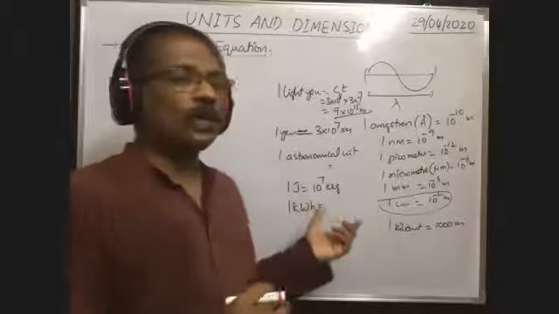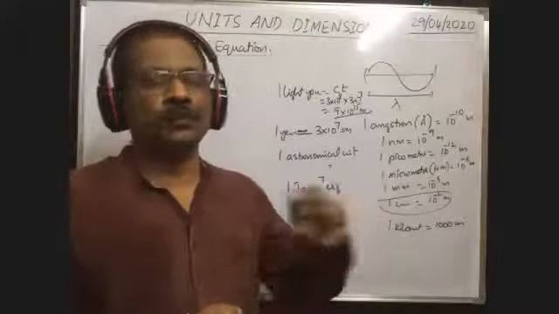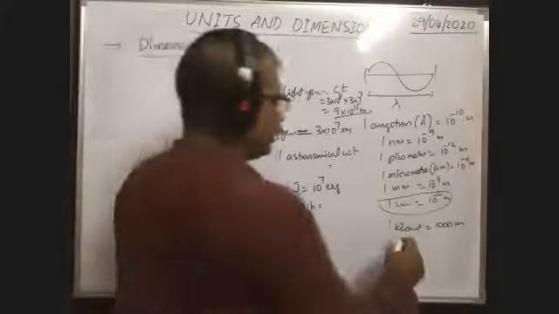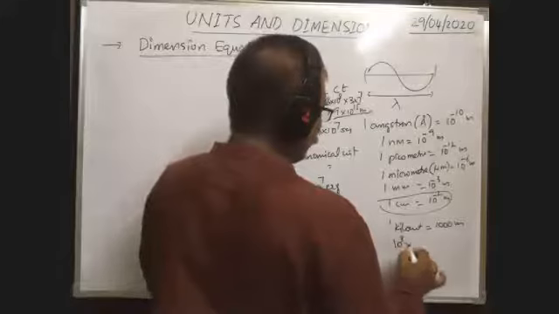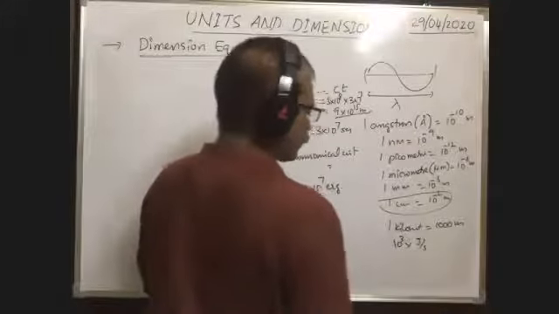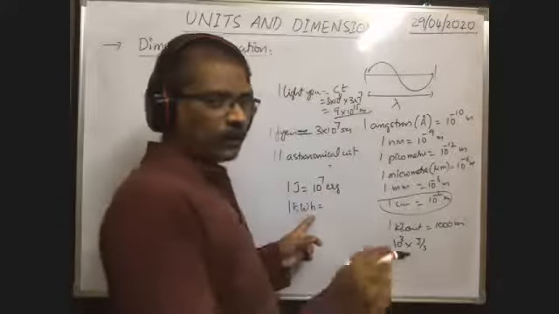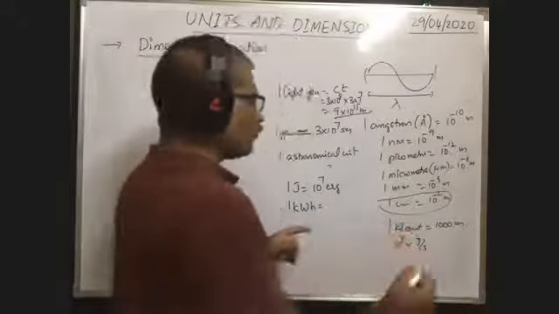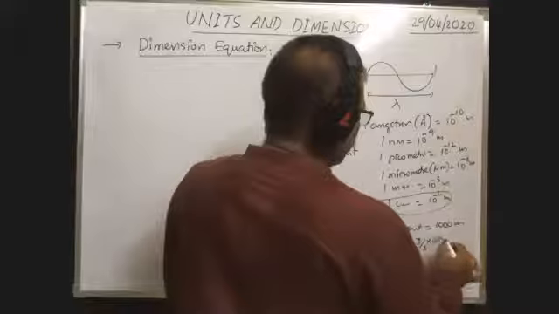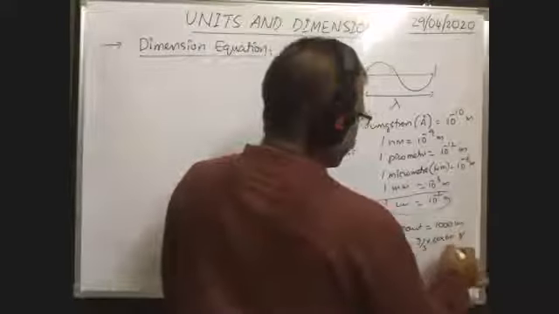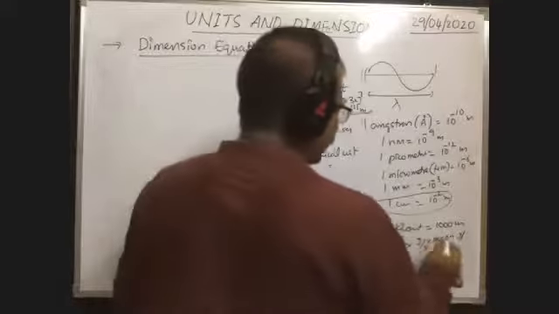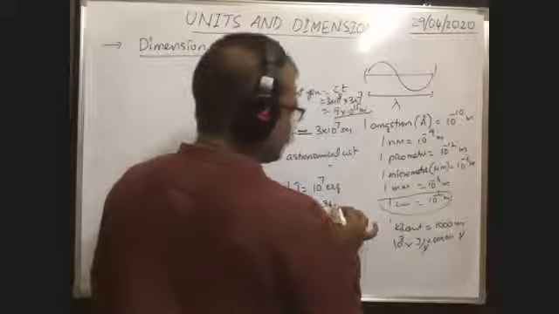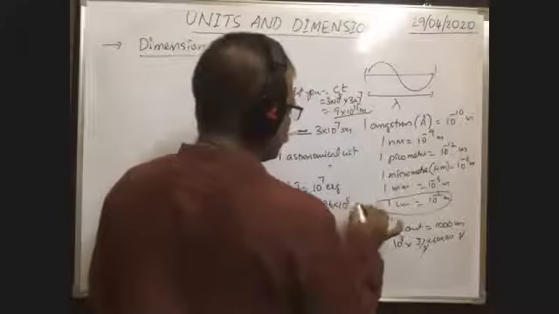So 1 kilowatt hour is equal to how many joule? Kilo means 10 to the power of 3. Watt means joule per second. Hour: work by time, work means joule, time means second. Hour means 60 minutes into 60 seconds. Here the second cancels. 3600 into 10 to the power of 3 means 36 into 10 to the power of 5 joules.